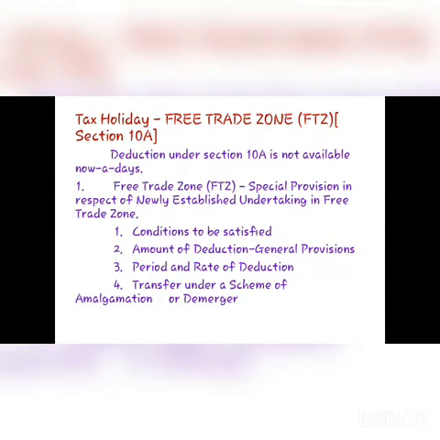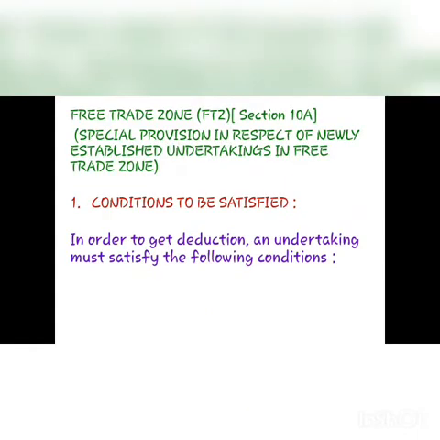First one is free trade zone special provision in respect of newly established undertaking in free trade zone. There are mainly four conditions. First one is condition to be satisfied. Second one is amount of deduction, general provisions. Third one is period and rate of deduction. Fourth one is transfer under a scheme of amalgamation or demerger. Free Trade Zone Section 10A: Special provision in respect of newly established undertaking in Free Trade Zone.